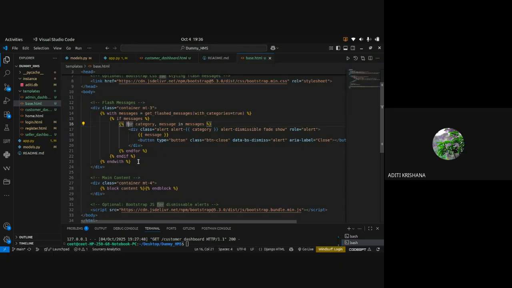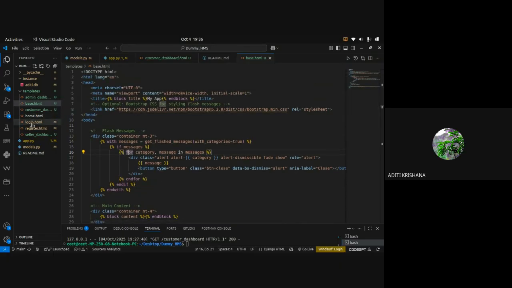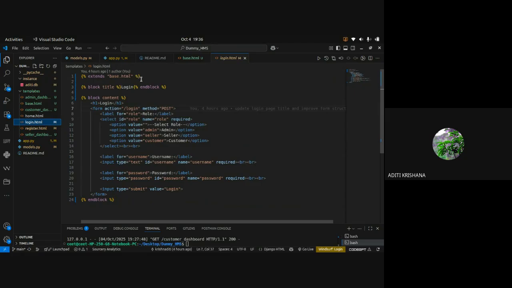Okay. And that thing I have inherited inside login. I have written the line extends. Extends means it is inheriting this particular HTML page. And now whatever portion I have the authority to change, I am changing. That is the title.